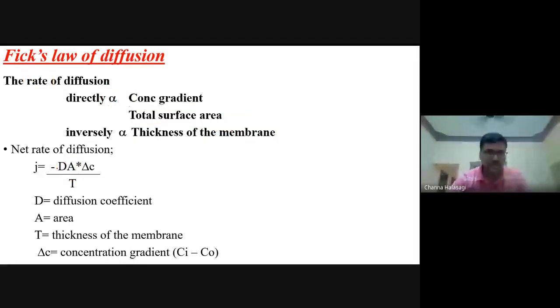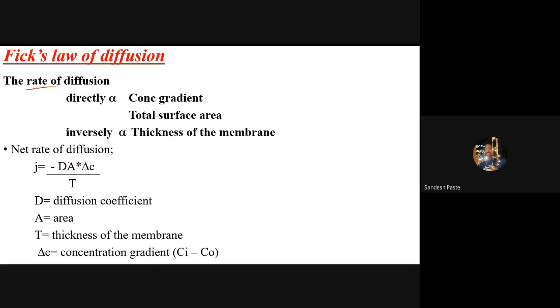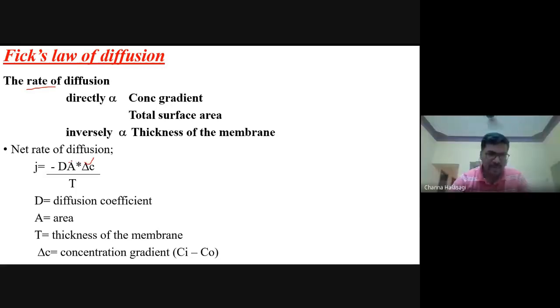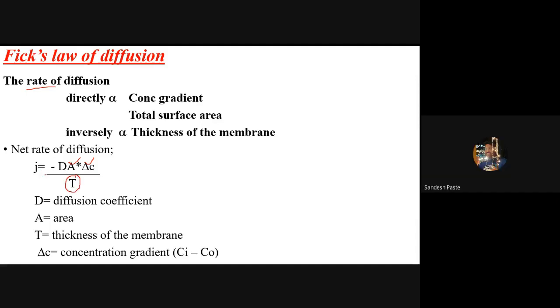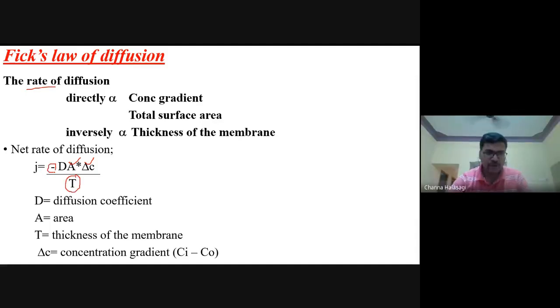The rate of diffusion is directly proportional to the concentration gradient and the area available for diffusion, and inversely proportional to the thickness of the membrane. The minus sign denotes that the diffusion is occurring from a region of higher concentration to the lower concentration. So this is Fick's law of diffusion.